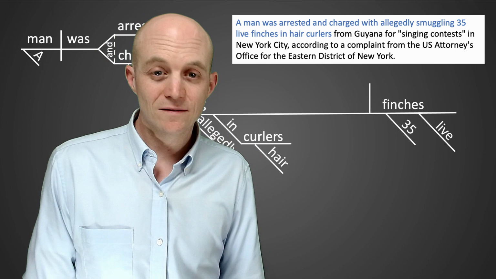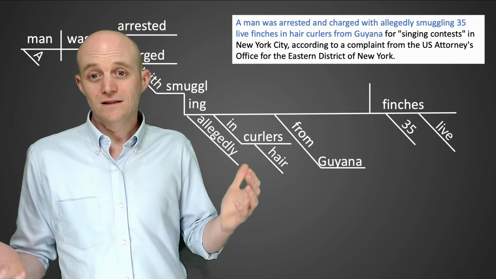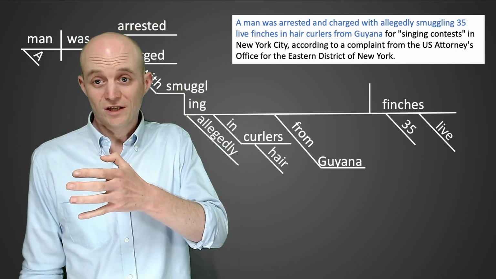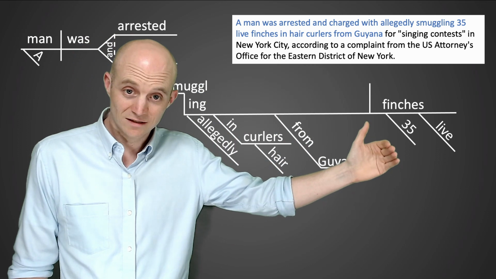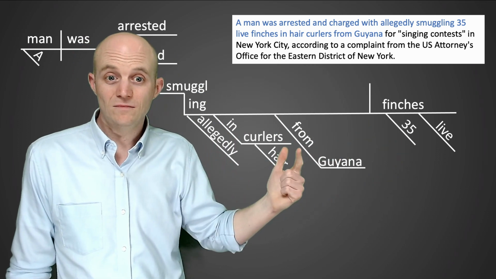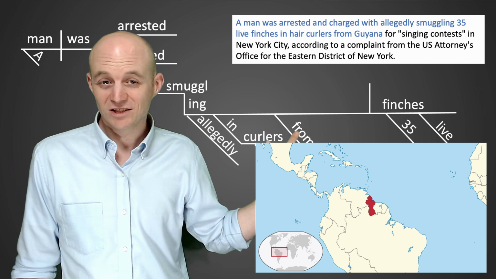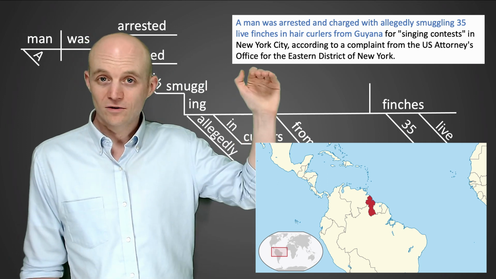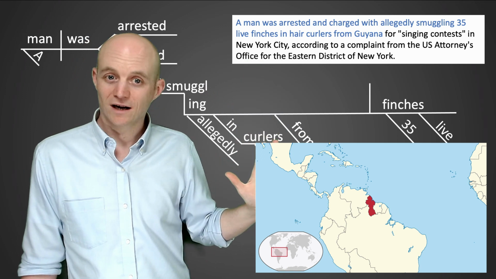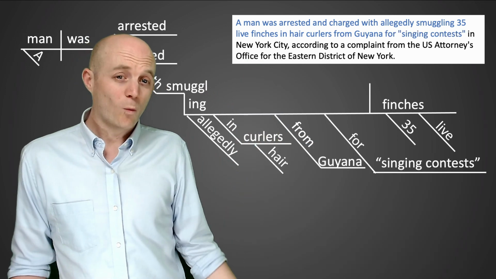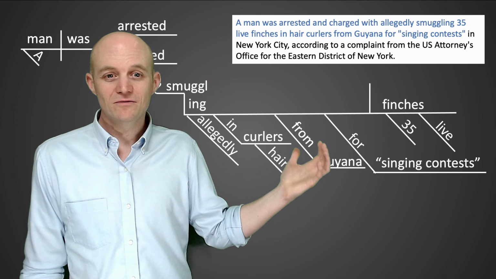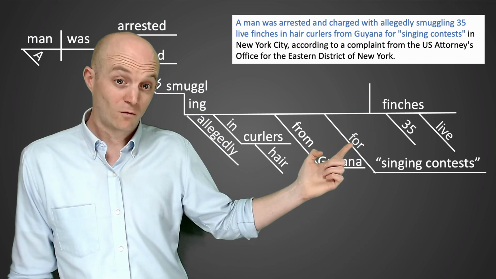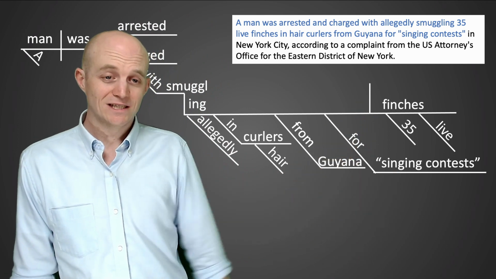So next piece of information would be he's smuggling, so from one country to another country. Where from? From Guyana. It's a small country on the north coast of South America. We can say, why? Why would you smuggle finches for a singing contest?